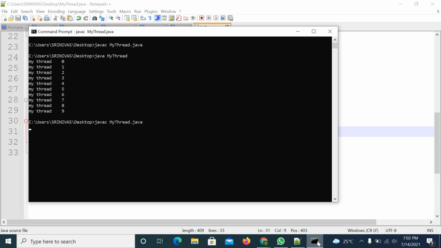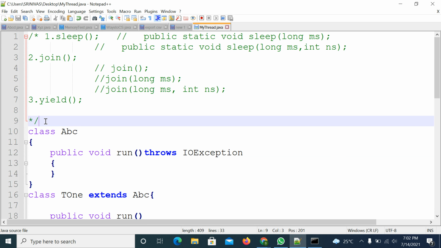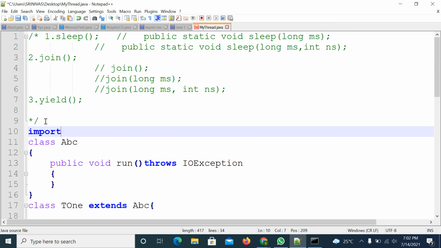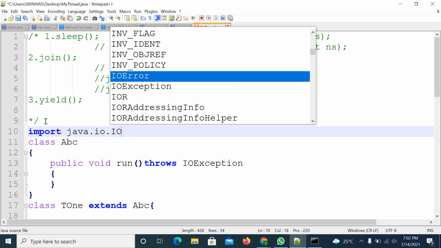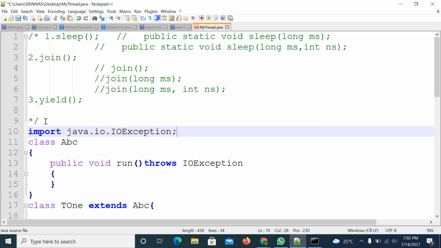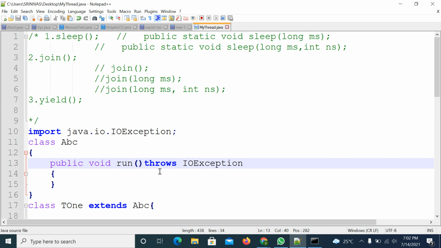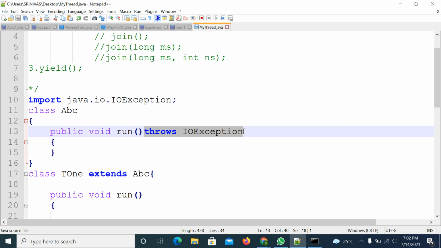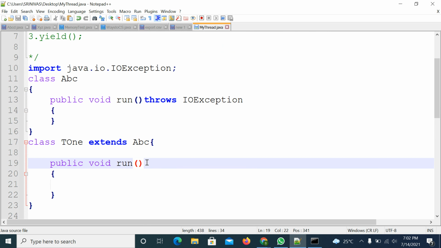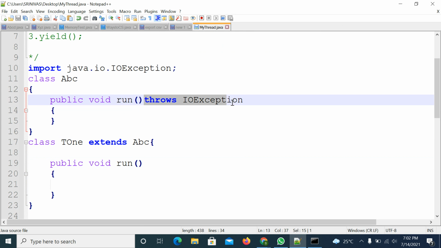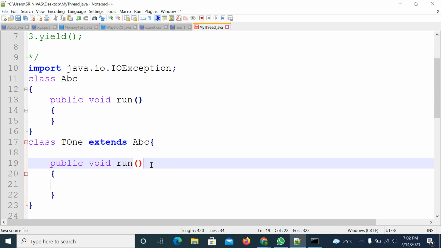So compile the code, right. So IOException is available in the java.io package. So compile the code, right. So here in the super class, if you are throwing it, in the subclass you can throw it or not throw it, that is up to you. But in the super class, if it is not throwing anything, and in the subclass you are trying to throw it, then that is the scenario, right.